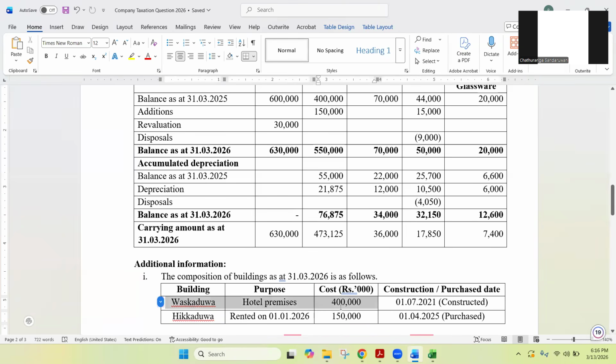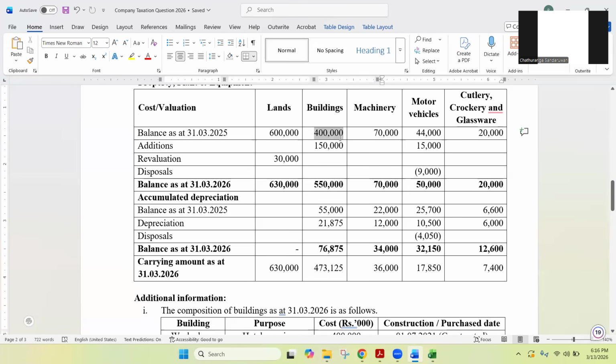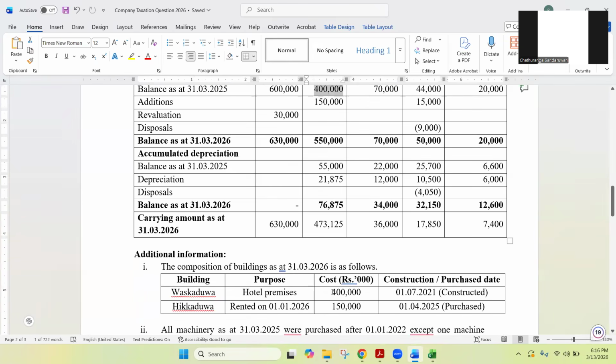Waskadua building is 400,000, and then it says the construction or the purchase date is 1st July 2021, and it is a constructed building as well. So definitely in the PPE note, it should be there as an opening balance, right? 400,000. Tally.